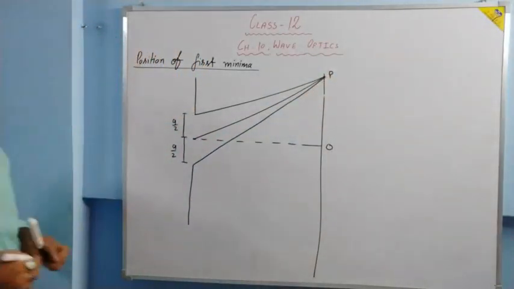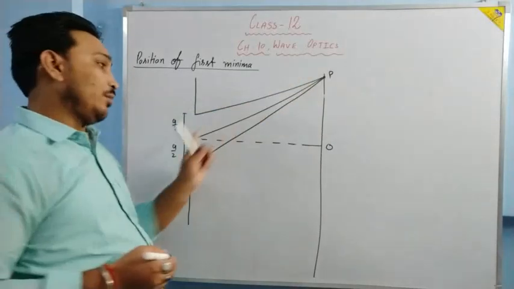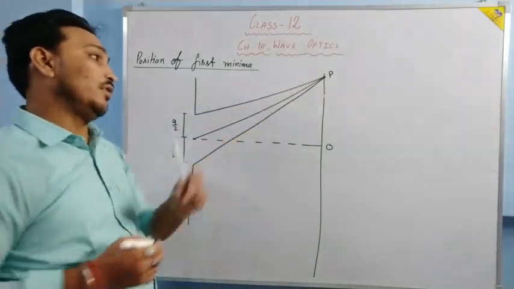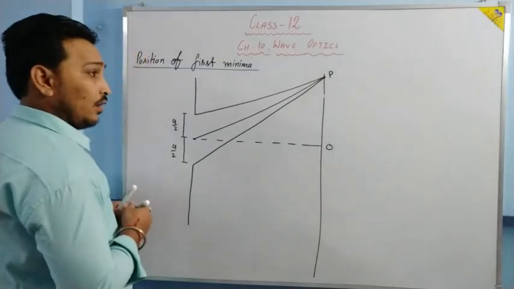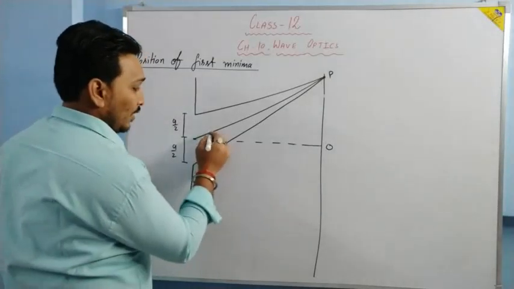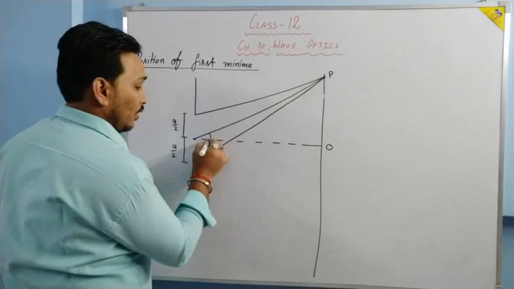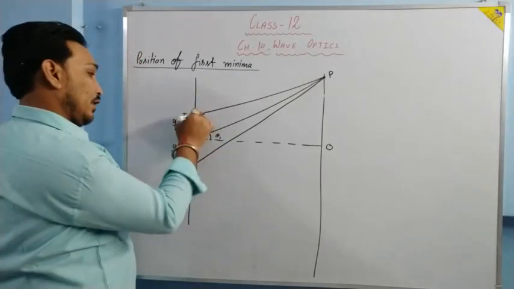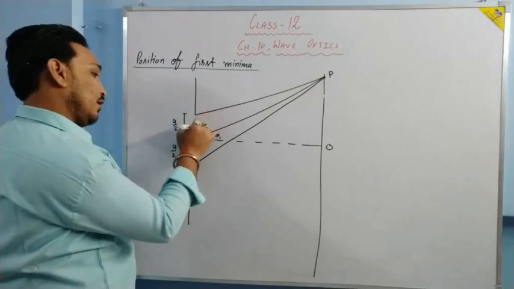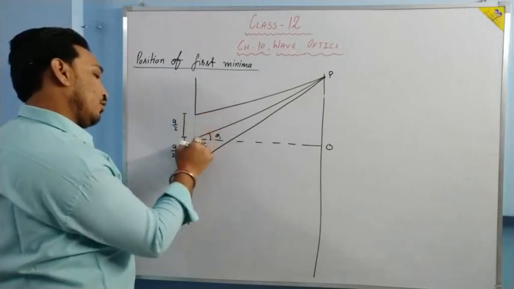From here one wave is reaching at P, from here one wave is at P. Now if we want to understand the position, let this angle be theta 1.